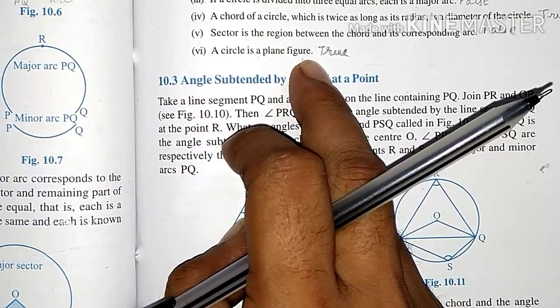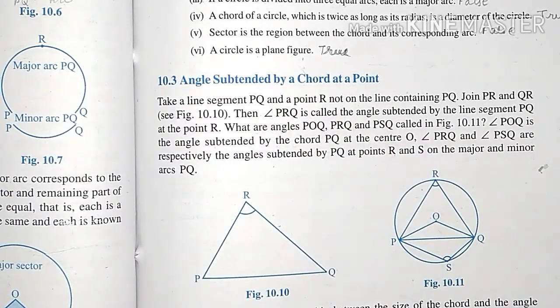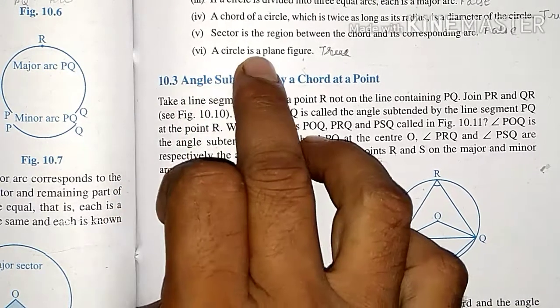We can draw it in a plane, but we cannot draw a football. A football is a sphere. We cannot draw a sphere on a plane, we can only show it. Exactly, we cannot draw it. So a circle is a plane figure.